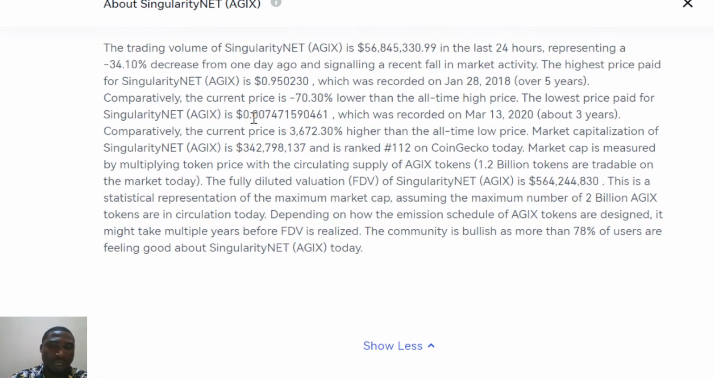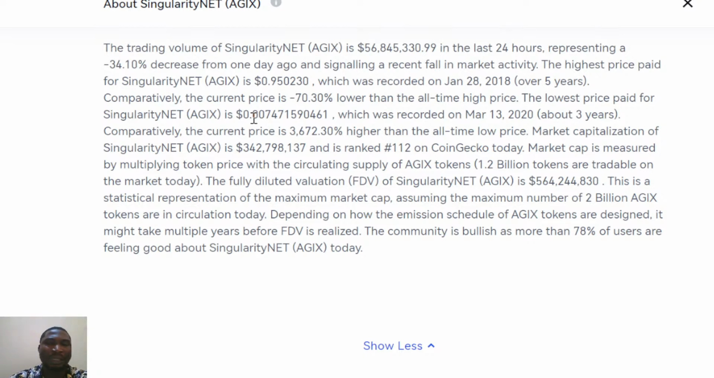3.3 billion, and it's actually ranked around 112 on CoinGecko today. That is why, even though CoinGecko rates it high, it has gone around that 112 on CoinGecko.